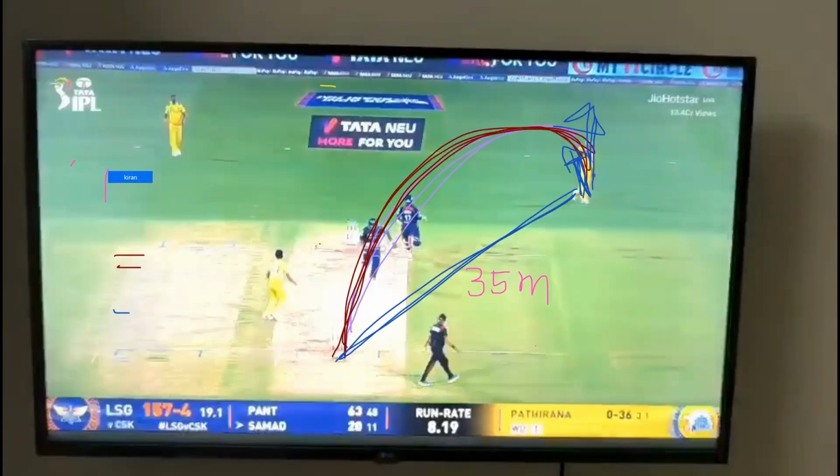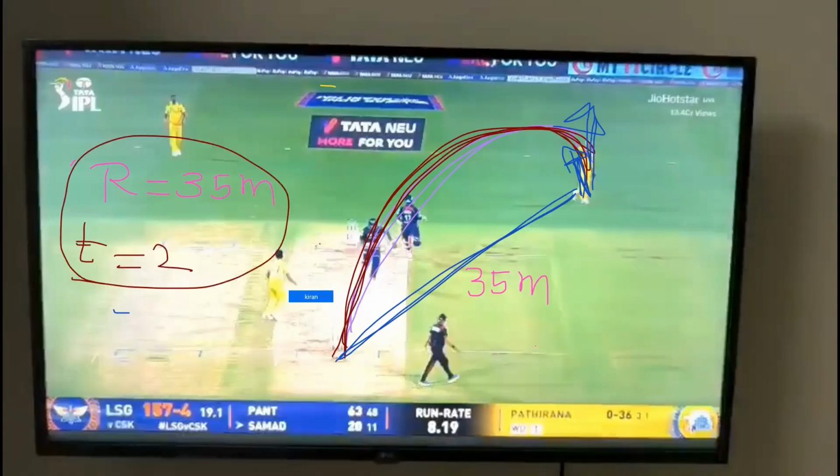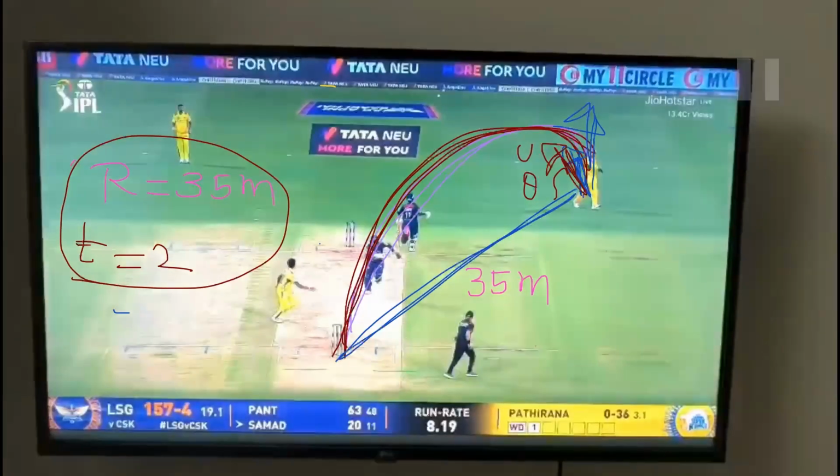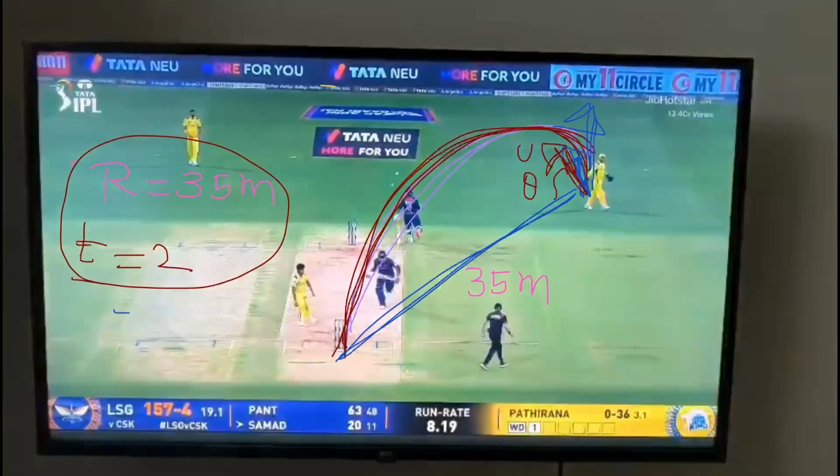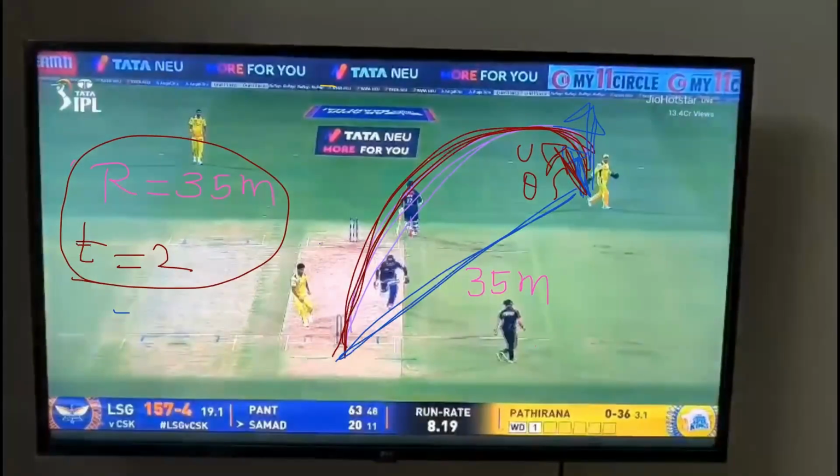So you know the range is 35 meters, and then the time is how much? 2 seconds. Can you tell me what velocity and what angle? These questions will be in NCERT also. JEE questions will also be like this only. Tell me what to do. How to find it? See the projectile. It's coming. It came exactly and it's sitting there.